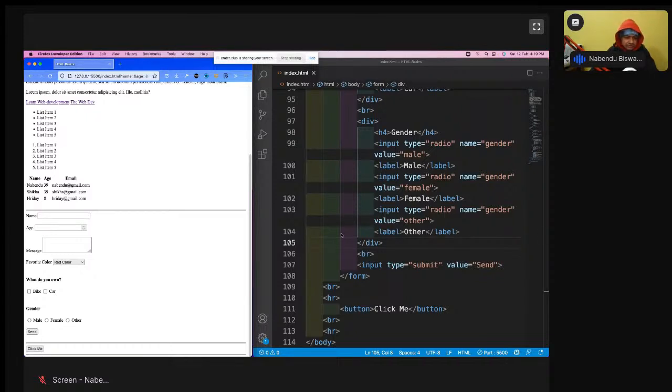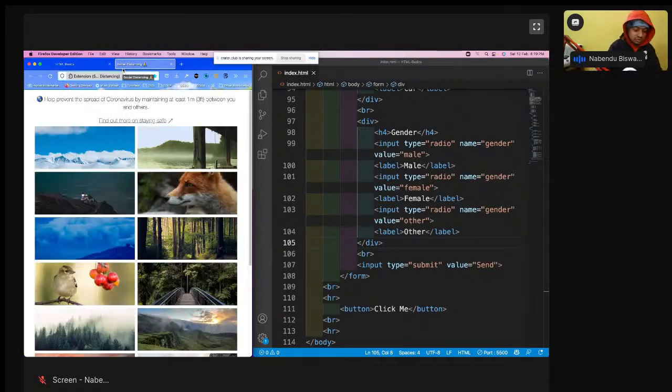So now the next thing which we are going to learn is the image tag. In fact, the last thing in HTML which we're going to learn is the image. Any website is really ugly without images. So we are going to add a very good image here. But again, with HTML, there are very few things available for the image.